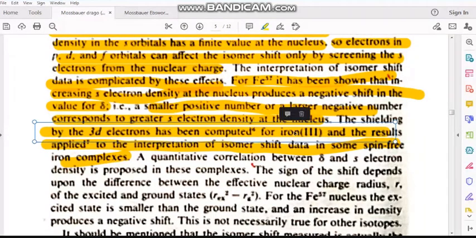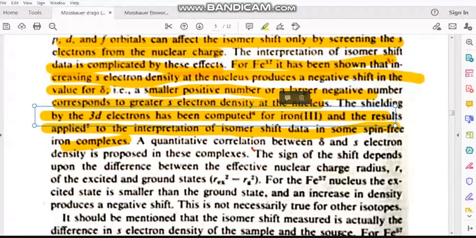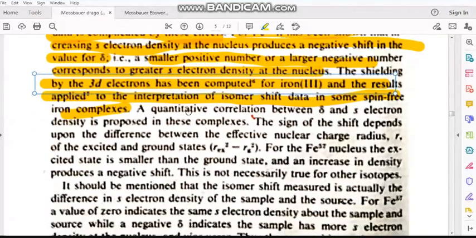That means iron 3+ in a low spin complex, and spin free means high spin complexes. The quantitative correlation between delta and s electron densities is proposed in these complexes. The sign of the shift depends upon the difference between the effective nuclear charge radius, that means R of excited state minus R of ground state. That is the delta R we mentioned. The sign of the shift depends upon the difference between the radius of the ground state and the radius of the excited state.